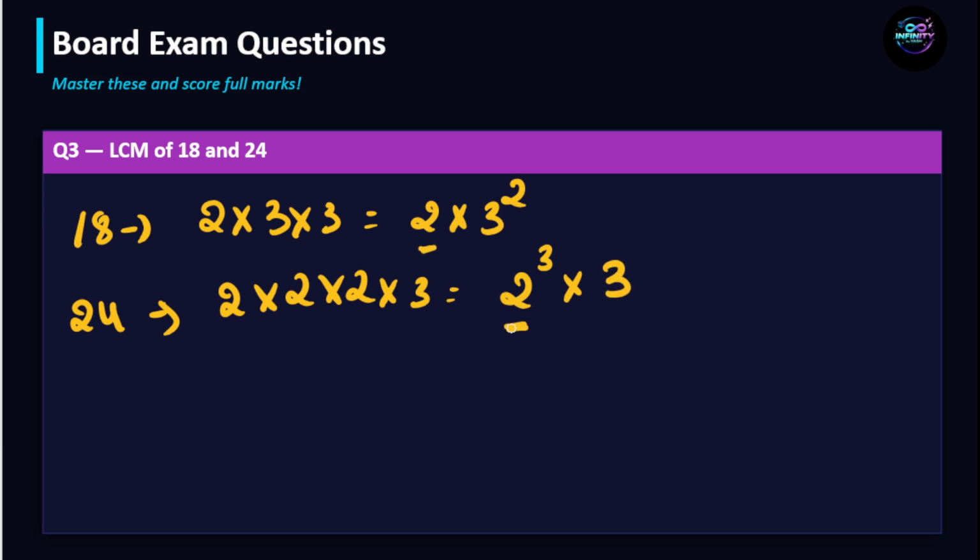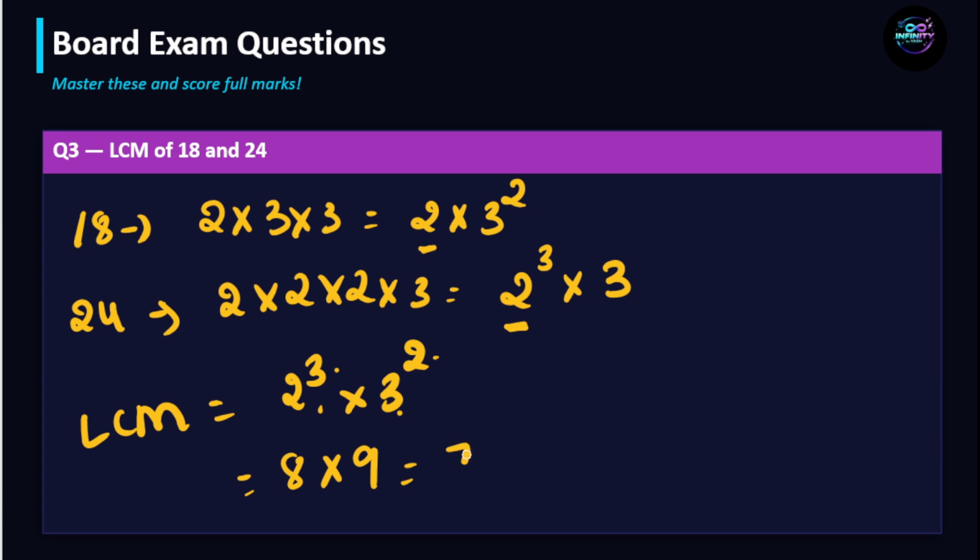In 2, which is the highest power? 2 cube. And in 3, which is the highest power? 3 square. Therefore, LCM is equal to 2 cube into 3 square. Always we have to choose the highest power in the given numbers. That is 8 into 9, that is 72. So the LCM of 18 and 24 is 72.